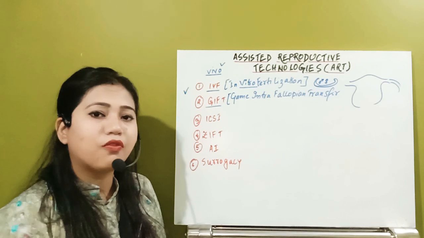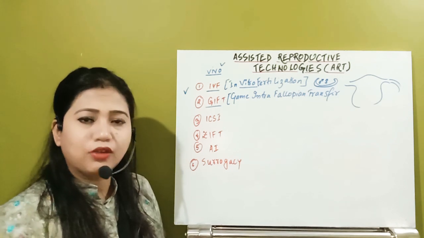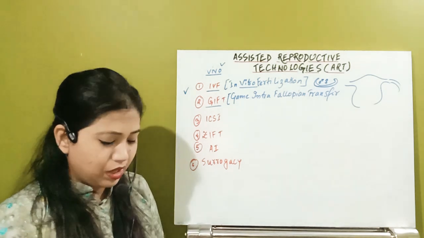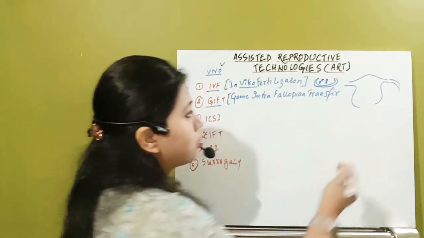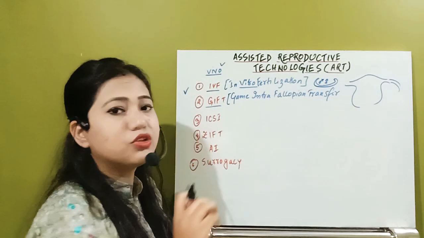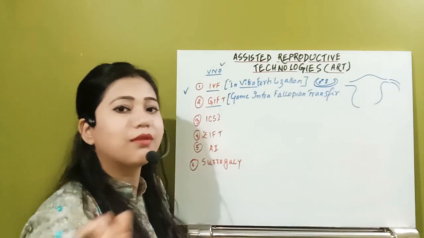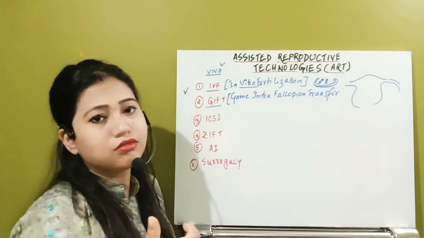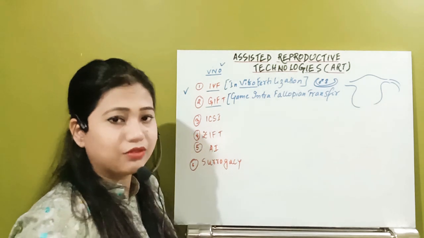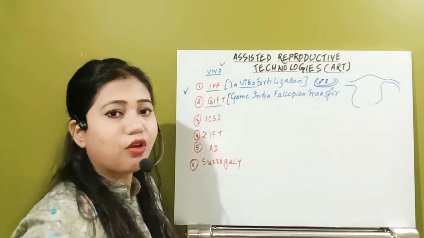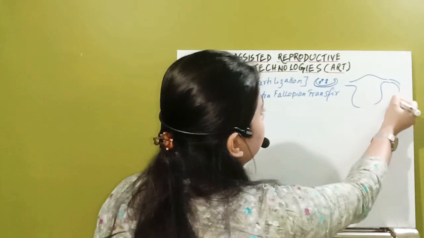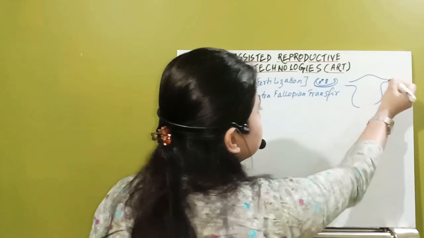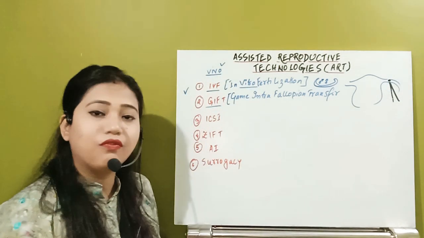Now with the help of a very small or microscopic injection, the ovum from a donor is placed, because she is not able to produce the gamete. The gamete will come from a donor. Any other female can donate the ovum, and she will be known as a donor. So from a donor, the ovum will be placed inside the fallopian tube.